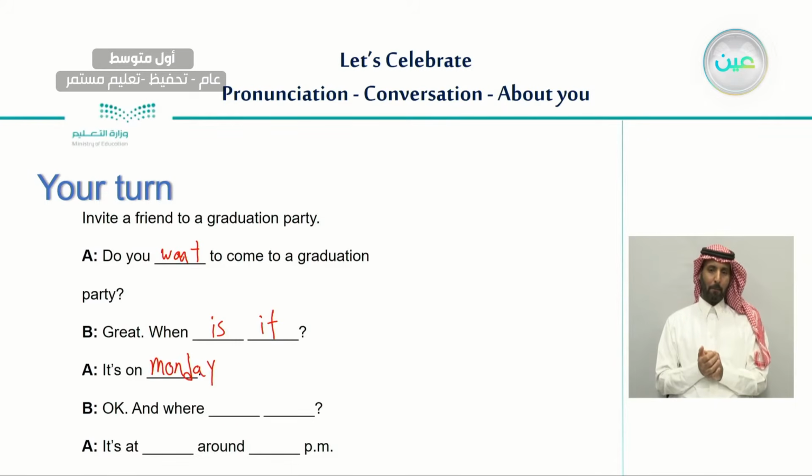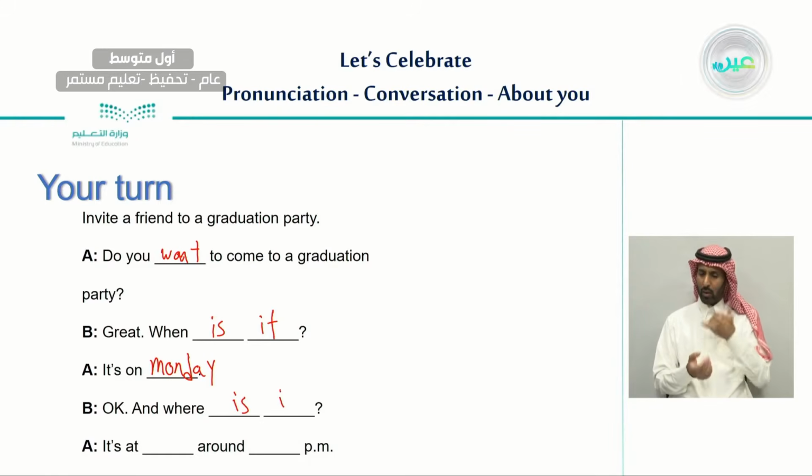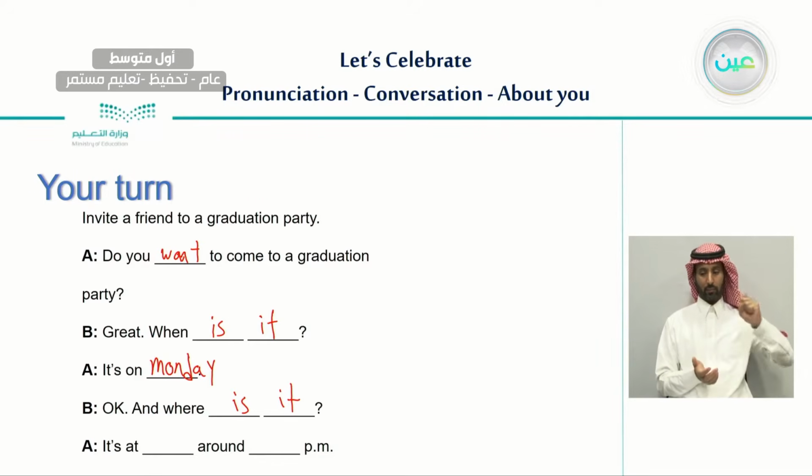And he said, okay, so now we know when, now we need to know where. The question will be, where is it? So this graduation party, where is it? Here you need to have a specific place in mind. You can say, for example, it is at home, maybe your home.